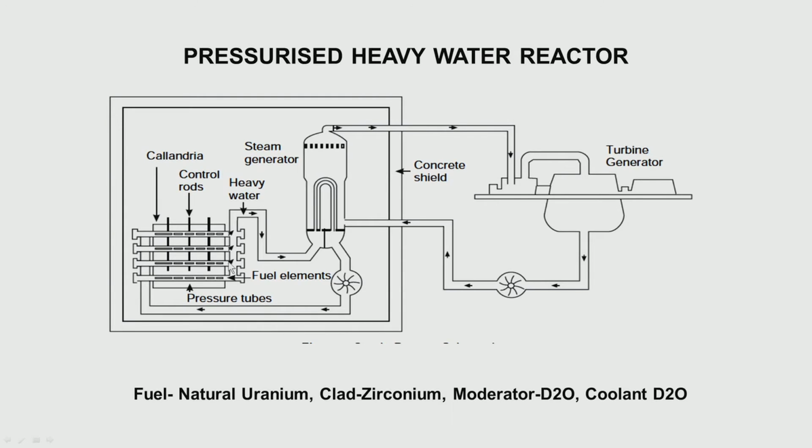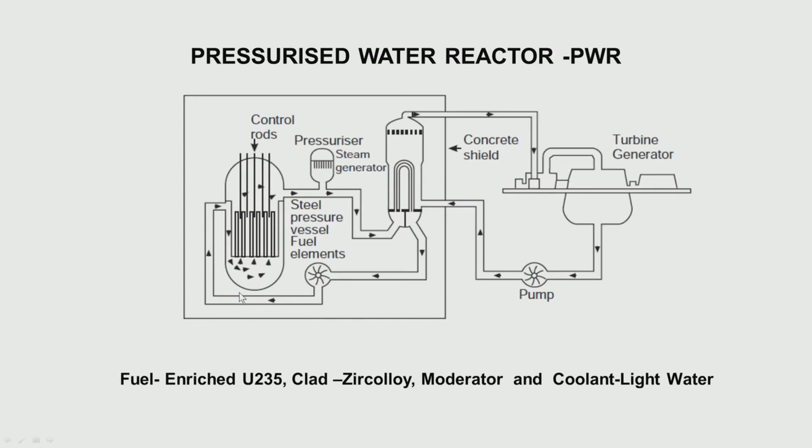Here the fuel is natural uranium, the clad is zirconium, and the moderator is again heavy water, but these two heavy waters are different. The coolant heavy water flows inside the channels, whereas the moderator heavy water is outside. Then the pressurized water reactors. In fact, these pressurized water reactors and the boiling water reactors which come next are both called light water reactors because they use light water. The heavy water reactors were initially called CANDU because they are based on Canada, deuterium, uranium, but in a general way it is called a pressurized heavy water reactor.